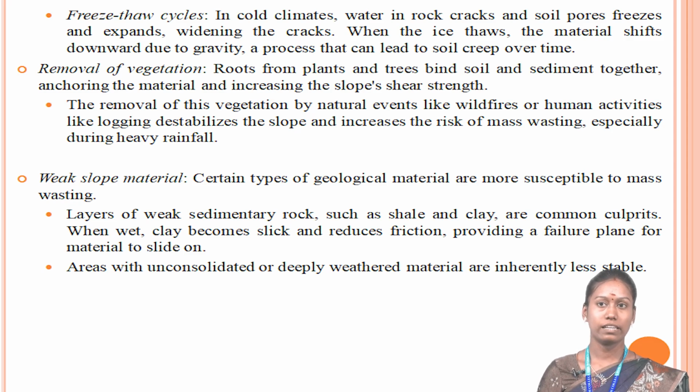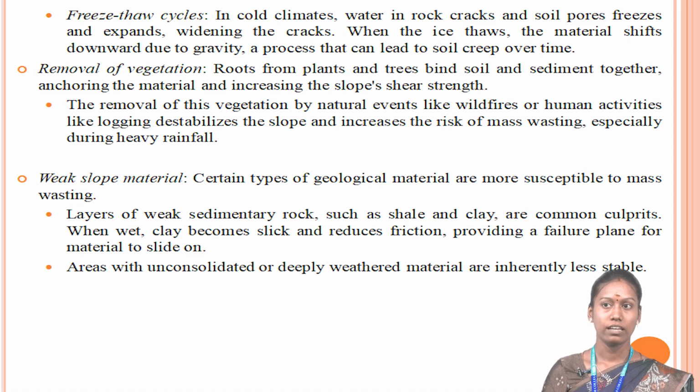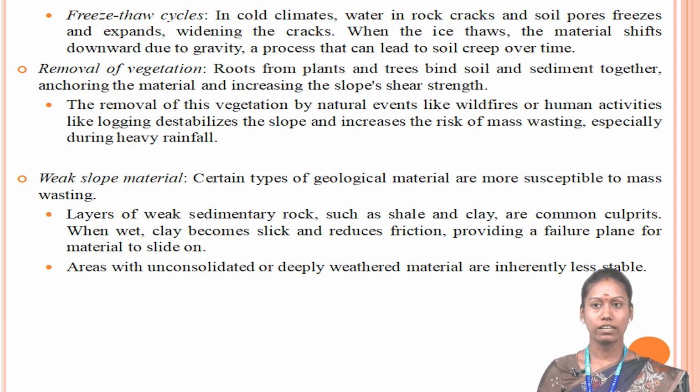Then weak slope material. Certain types of geological material are more susceptible to mass wasting, which includes layers of weak sedimentary rock such as shale and clay. These are the common culprits, when wet clay becomes slick and reduces the friction, providing a failure plane for material to slide on. Areas with unconsolidated or deeply weathered material are also much less stable.